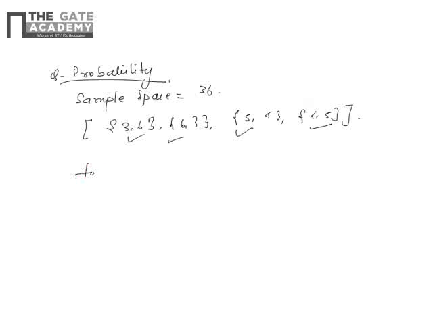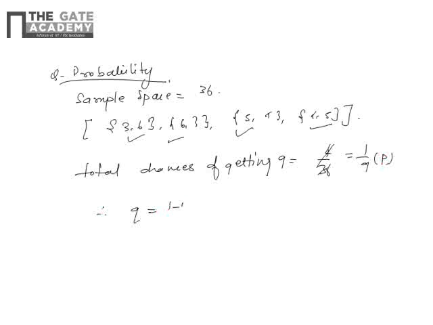So the total chances of getting 9, the probability of getting 9 will be what? It will be 4 by 36, that will be 1 by 9. So if it is P, what will be Q? Q will be 1 minus P. Q will be nothing but the chance of not getting 9, okay? So this will be 1 minus 1 by 9, so it will be 8 by 9, okay?